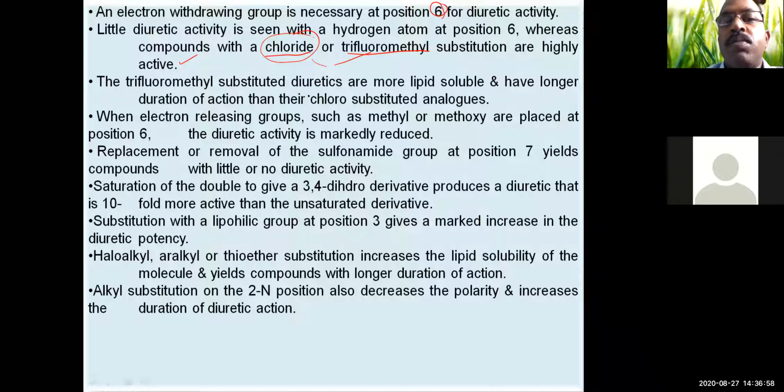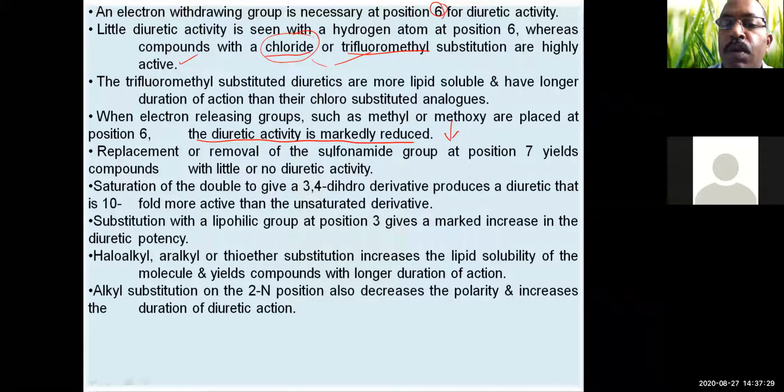The trifluoromethyl substituted diuretics are more lipid soluble and have a longer duration of action than their chloro substituted analogs. When electron releasing groups such as methyl or methoxy are placed at C6, the diuretic activity is markedly decreased. So only chloro or trifluoromethyl substitution can be done at C6. Replacement or removal of the sulfonamide group at position 7 yields compounds with little or no diuretic activity.